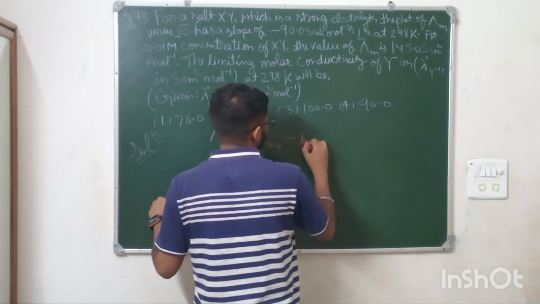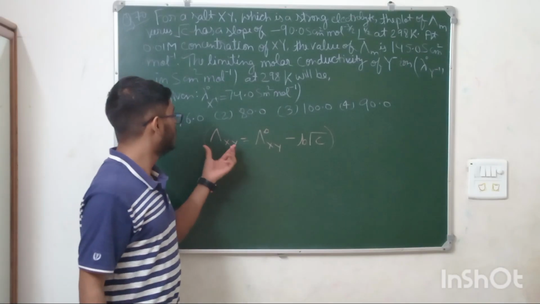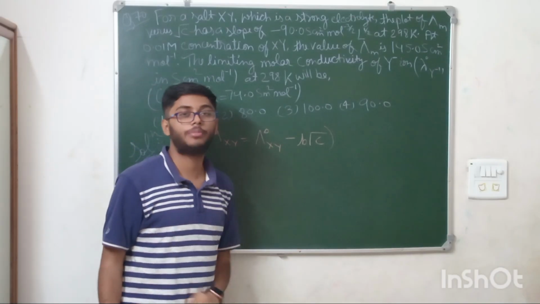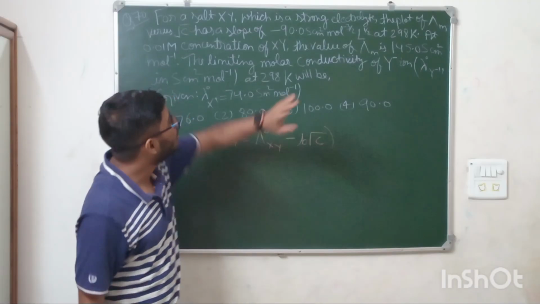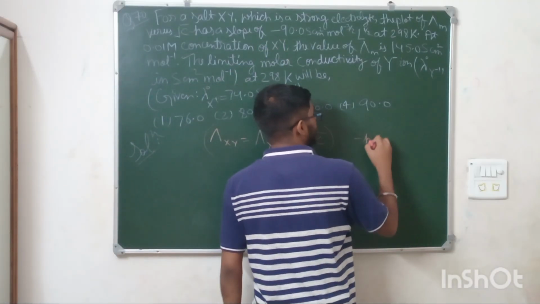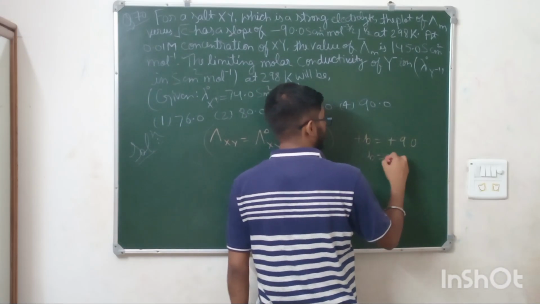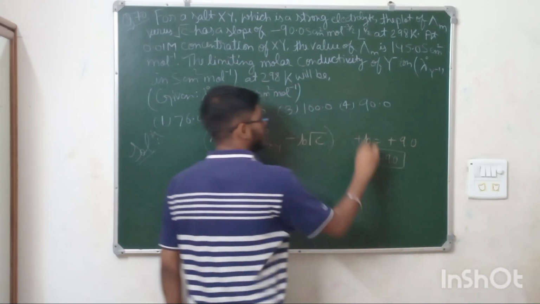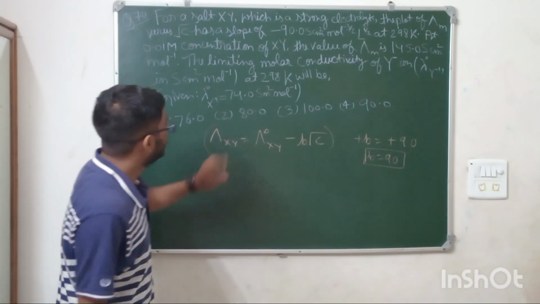The graph between lambda XY and root C is a straight line with negative slope, and the slope is b. The slope is given as minus 90, so comparing with the equation, minus b equals minus 90, so b is 90.